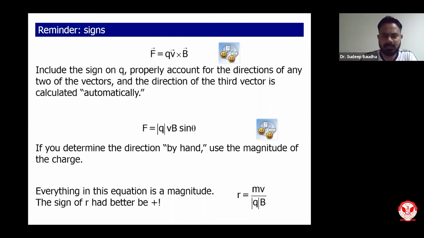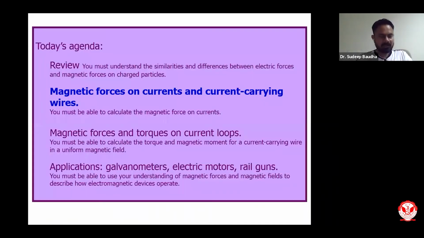I don't think there will be anything much to be discussed about it. So that was the thing we have done. Now you know what is the difference between electric fields and magnetic fields, what is the work done, what is the force experienced, in which direction force is experienced, and vice versa.